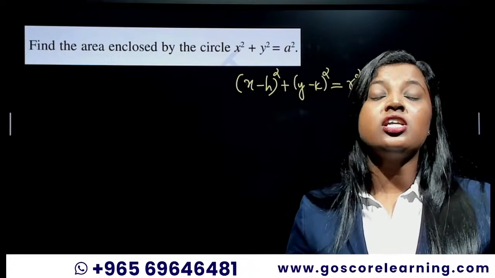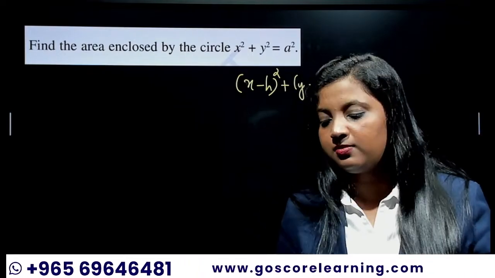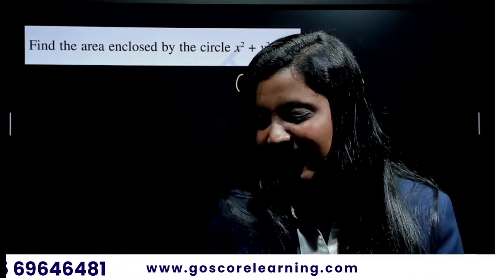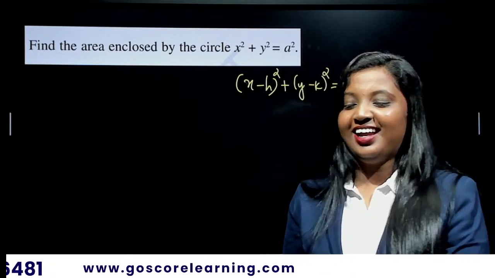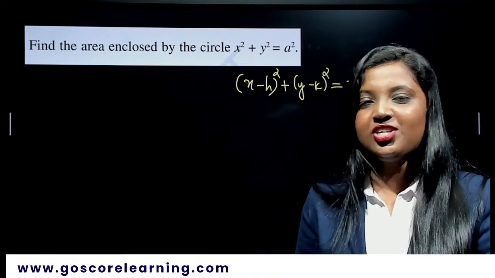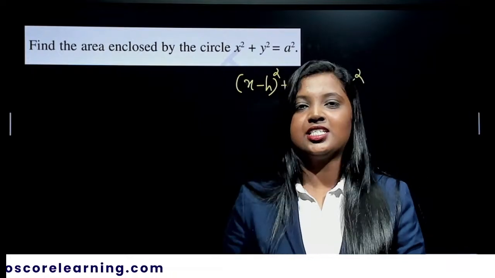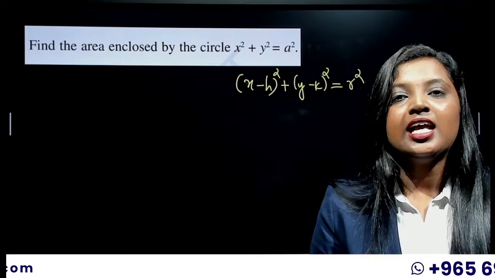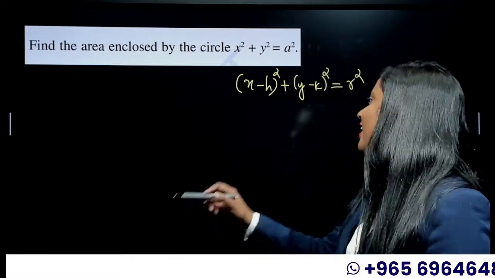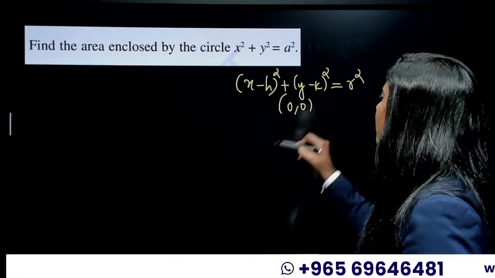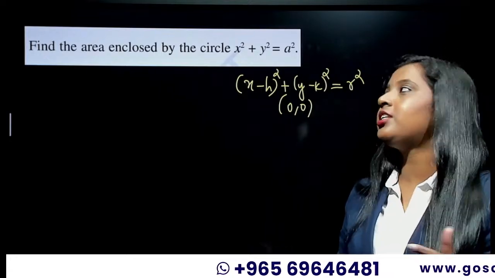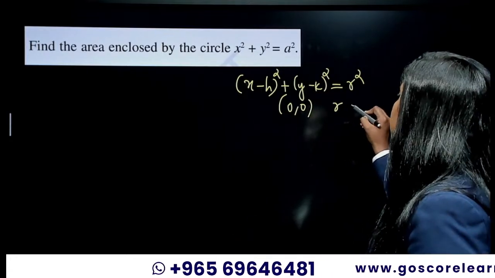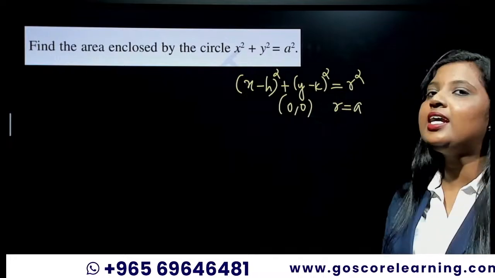If they are not mentioning H and K, it is what? Yes, we just learned this, no? What is H and K here? The center of the circle will be the origin. Yeah, it is going to be 0, 0. Okay, so the center is the origin here, and your radius is a here because it is equal to a square.